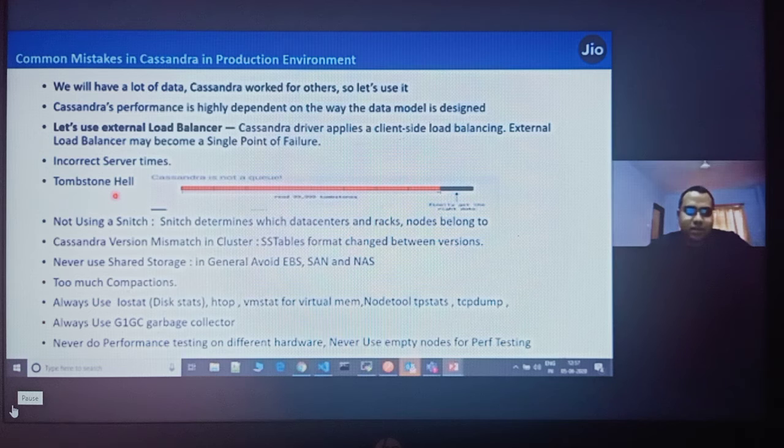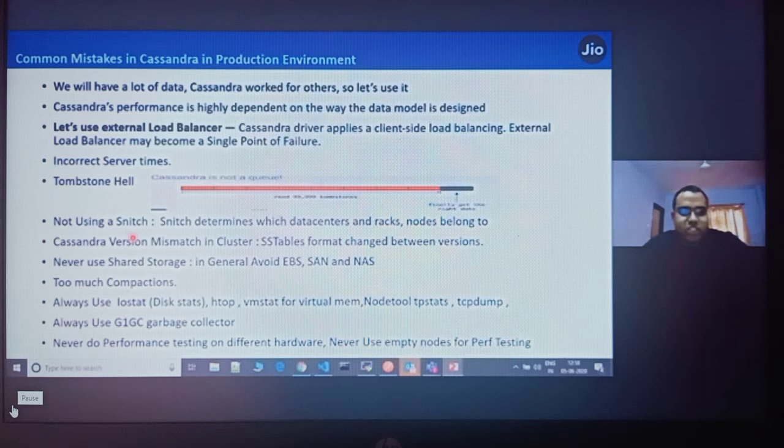Tombstone hell: Cassandra is very bad at tombstones. If you are deleting a lot of records, Cassandra keeps those records as tombstones for some time, which you define in the configuration. There is a gc_grace_seconds key where you define how long you want to keep the deleted data. That becomes a tombstone for Cassandra. But if you are deleting a lot, if delete requests are coming a lot in your database, then I would suggest reducing the tombstone time, because a lot of tombstones in the database will impact your performance. So I recommend keeping your tombstone time very low if you have a lot of deletes.